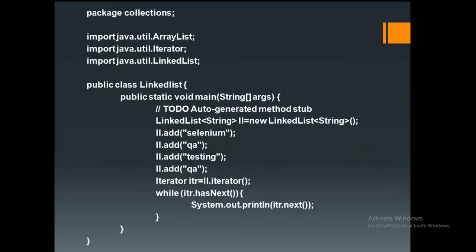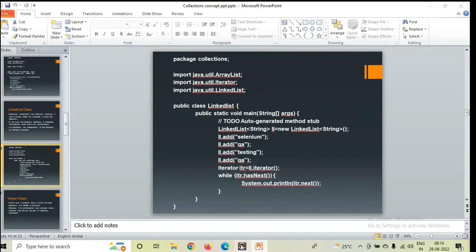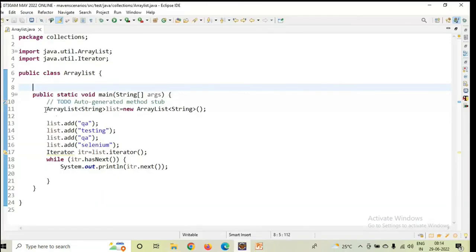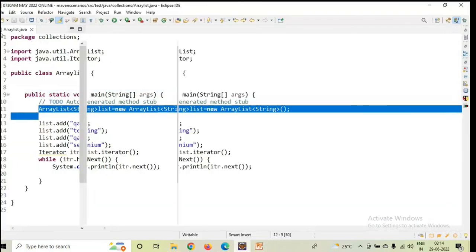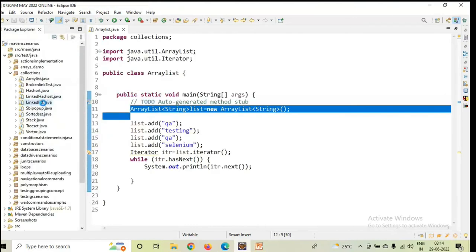For this also I have implemented one more program here. The only thing is, you see that this class will be changed. ArrayList we have implemented. Now I am taking LinkedList here.